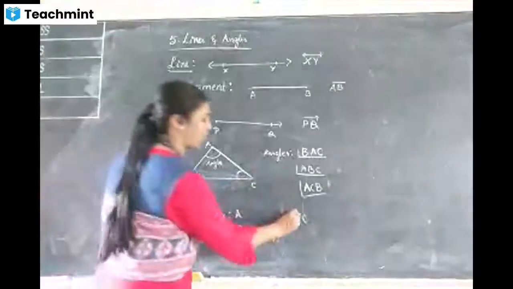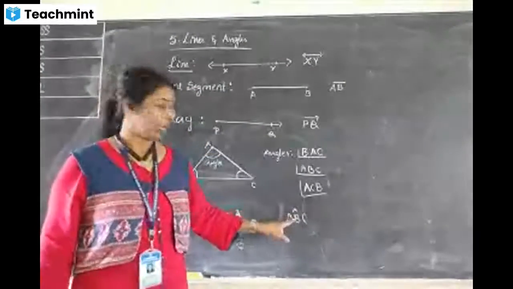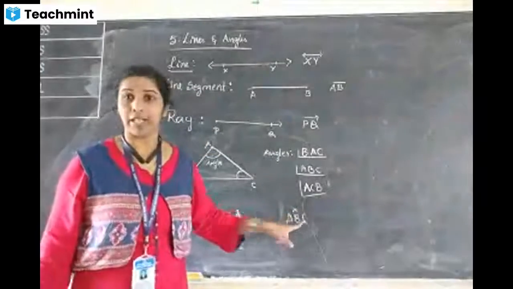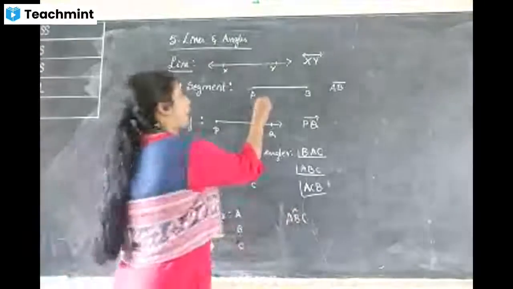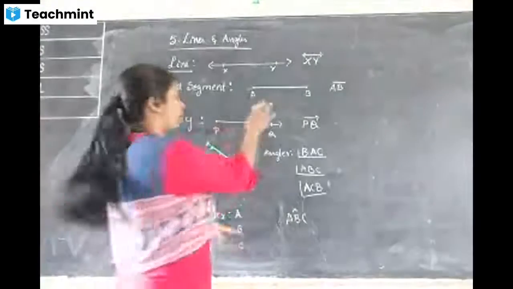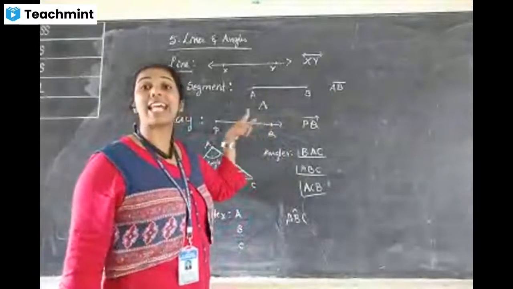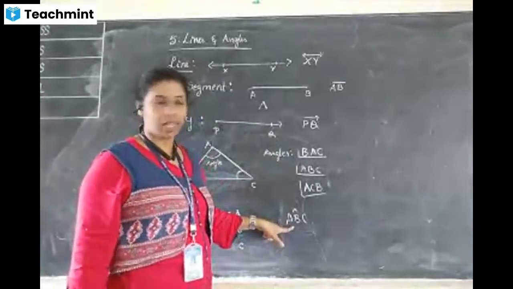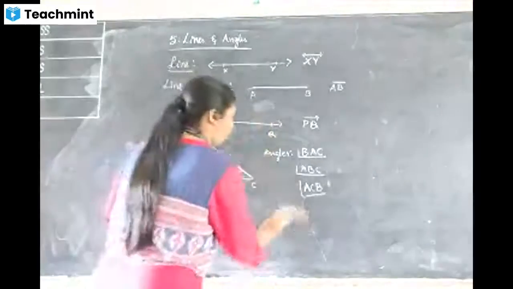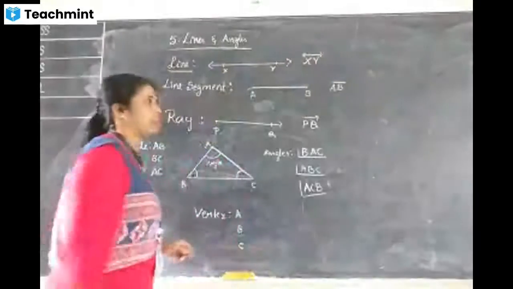Or you must put one cap upon the B. If you write one cap upon the B, it says it is an angle. This cap is not a V, it is an upside-down V. This cap says it's an angle. We can denote angles like this also. These are the basic things. It's not there in the reader. Already you have studied; once again I repeat it.